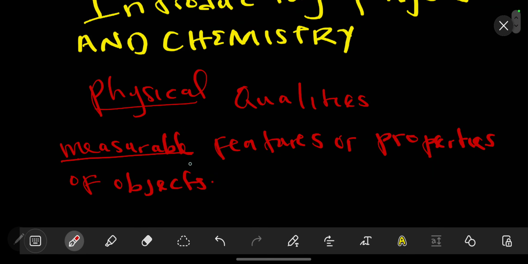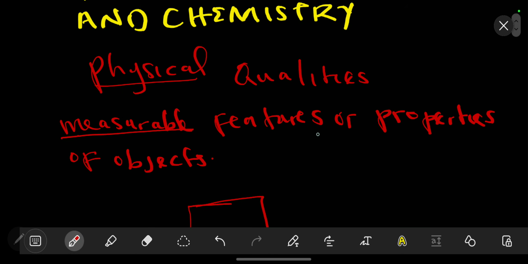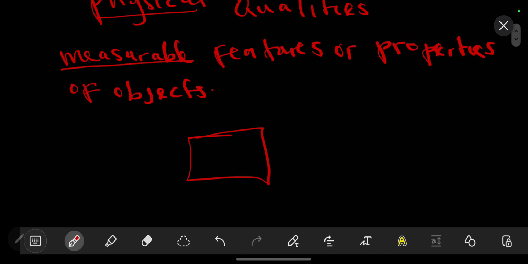So they are measurable. For example, if you are to measure the speed of a moving car, that is something that you can measure, or the area of a football pitch. So you can measure the area. So that is what we call measurable features or properties of objects.